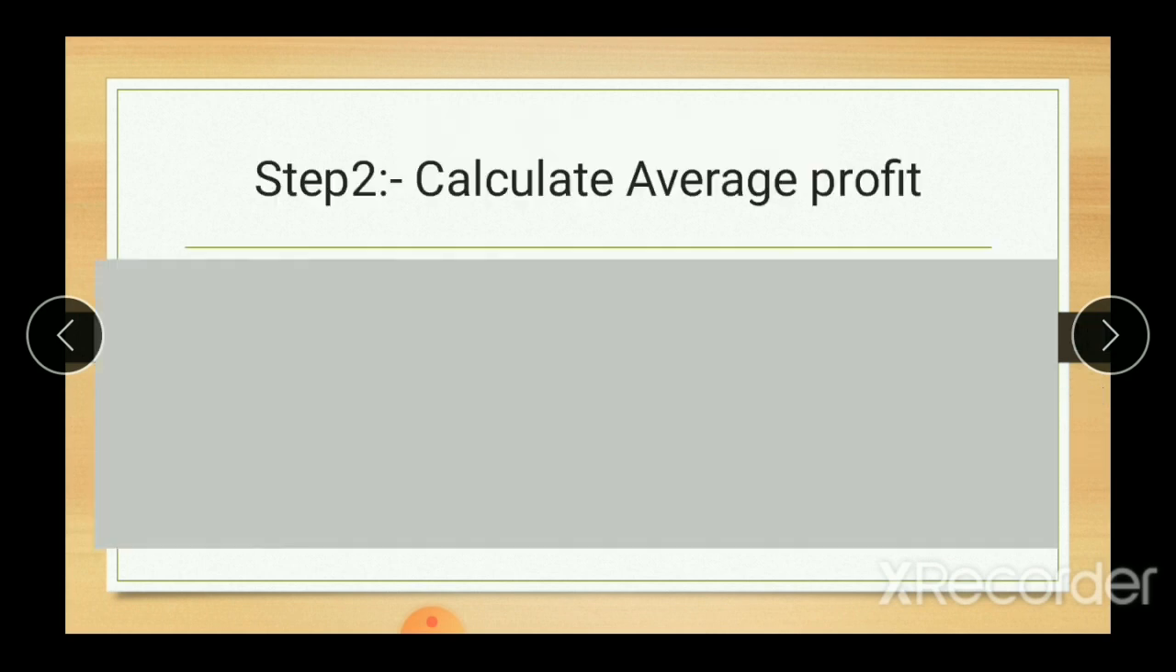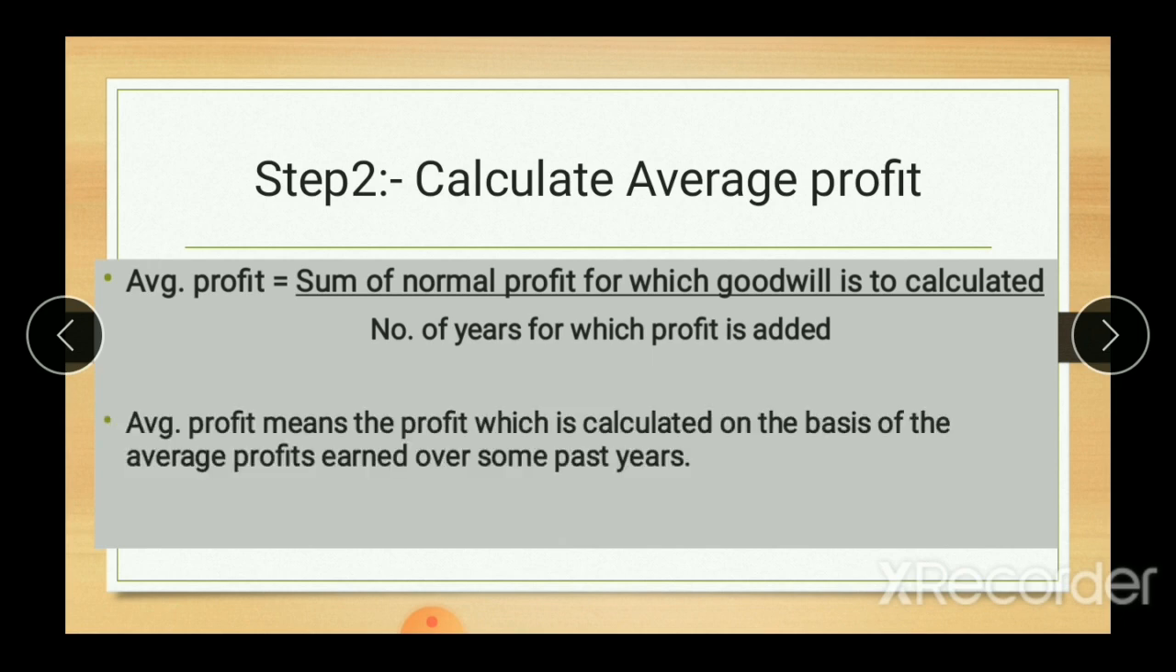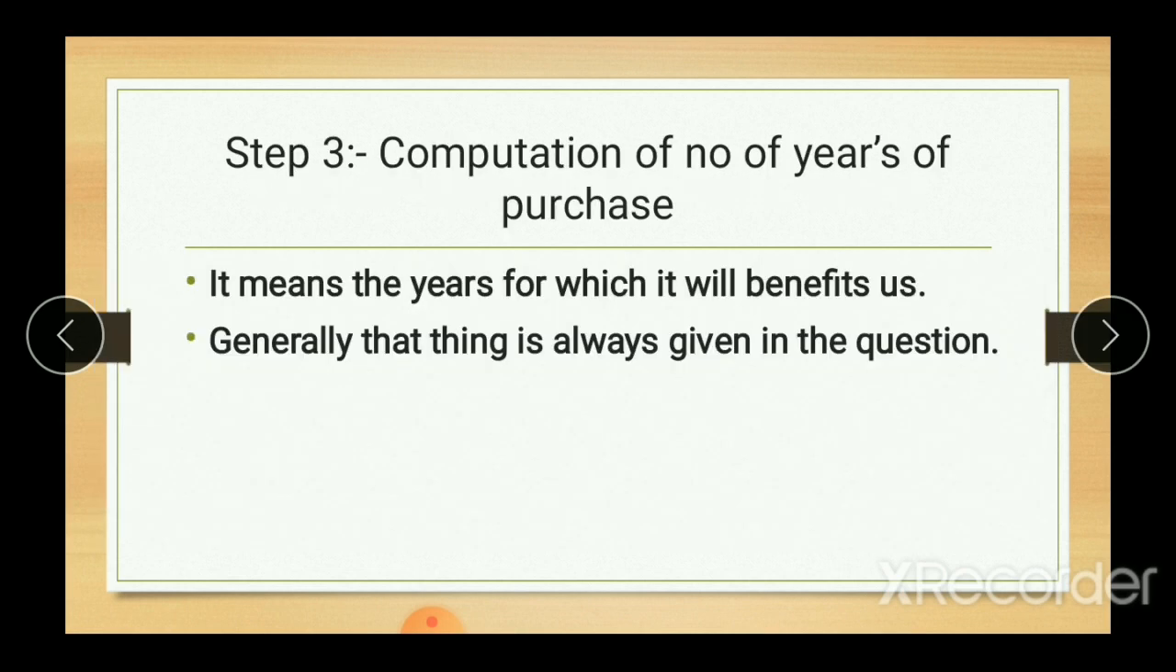Now, next, calculation of average profit. The next step in the simple average method is calculation of average profit. That profit is computed by adding the normal profits which we computed through step 1 and dividing them by the number of years for which that normal profit is given to us. Now, after computing average profit, the next step is step 3, computation of number of years of purchase.